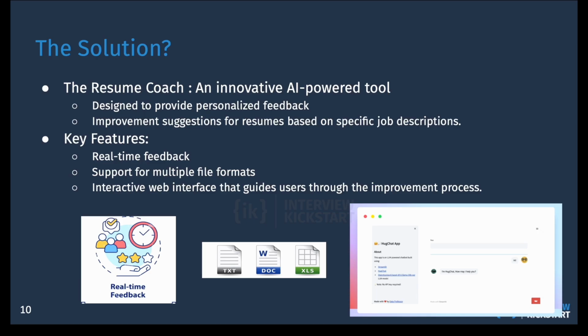The solution. To address this, you'll be tasked with developing an AI-powered tool, the Resume Coach, that analyzes both the resumes and the job descriptions. It should not only identify gaps, but also suggest specific improvements. You'll design this tool to be interactive and user-friendly, ensuring that users can easily understand and apply the guidance it offers. Some of the key features include real-time feedback, support for multiple file formats, and an interactive web interface that guides users throughout the improvement process.